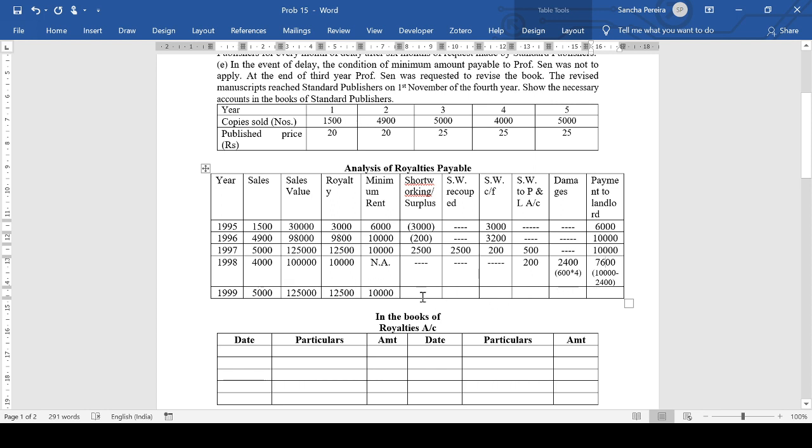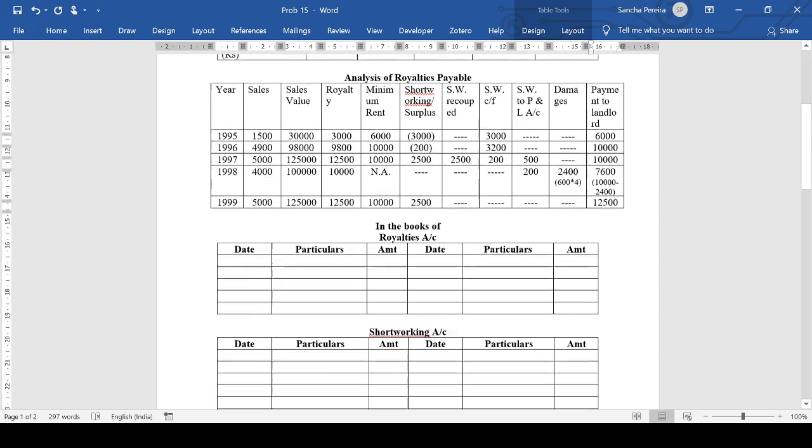Okay. And then coming to the last year, here again we have a surplus. Even though we have a surplus, we cannot use it for anything. So we directly pay the author 12,000.